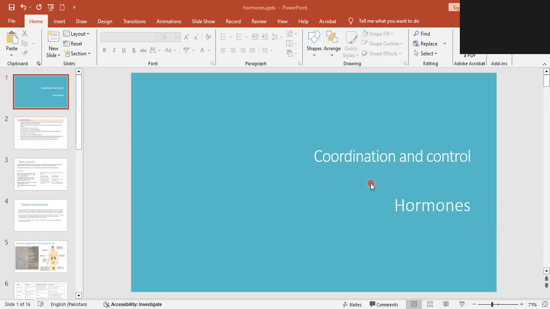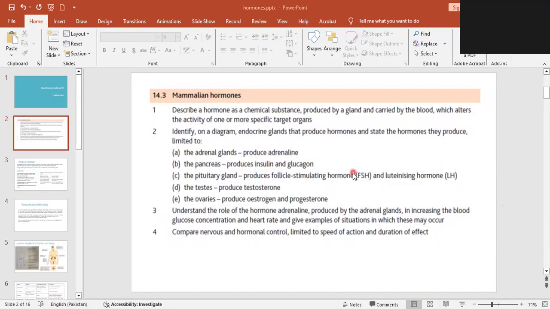What are the important parts asked in the paper, which are the important points you need to focus on? Let's go through the learning objectives. Number one, what you need to remember in the hormones is the definition of the hormones, right? Then you need to identify the hormonal glands, meaning those parts of the body which produce the hormones, on a diagram.